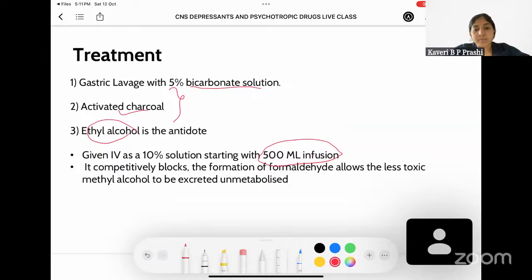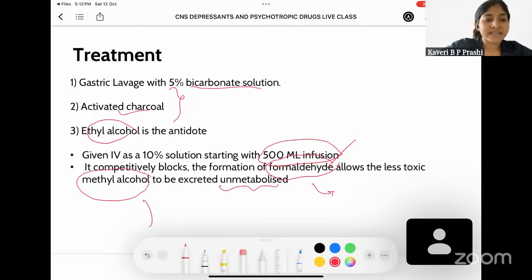It competitively blocks the formation of formaldehyde and allows the less toxic methyl alcohol to be excreted unmetabolized. What happens is that whenever methyl alcohol gets metabolized, formaldehyde is formed. Formaldehyde is the actual culprit. It is going to cause all the ill effects of methyl alcohol poisoning. Whenever you supply its antidote ethyl alcohol, it is going to compete and block the enzymes which would result in the formation of formaldehyde. That's why the actual methyl alcohol gets excreted from the body as it is. Actual methyl alcohol is not that poisonous, only the metabolites are poisonous. So when you block the formation of metabolites, all the ill effects can be curbed.